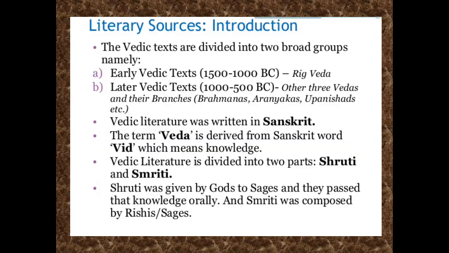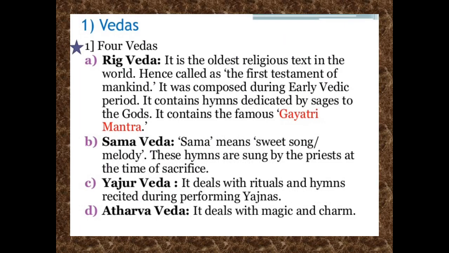Here are some sources. The sources are divided into two parts, literary and archaeological. Literary is divided into two parts, Vedas and epics, and the archaeological into two parts, iron and pottery. So first we'll start with the literary sources. The first literary sources are of two types: first is the Vedas, second is the epics.